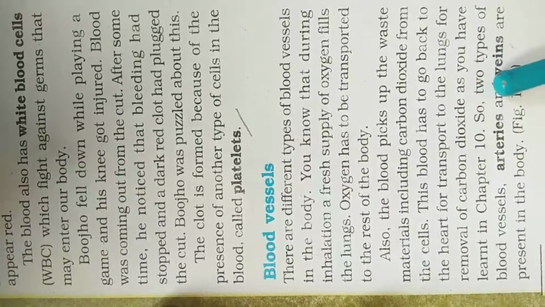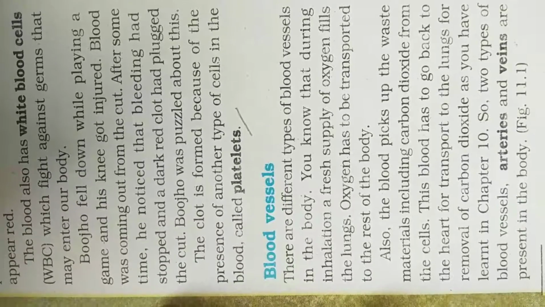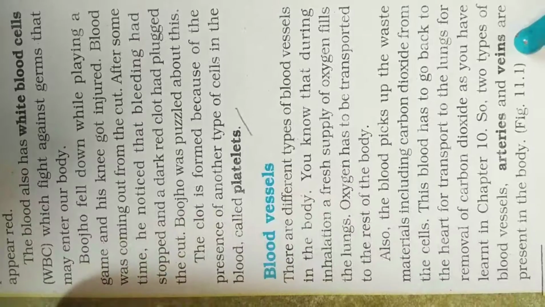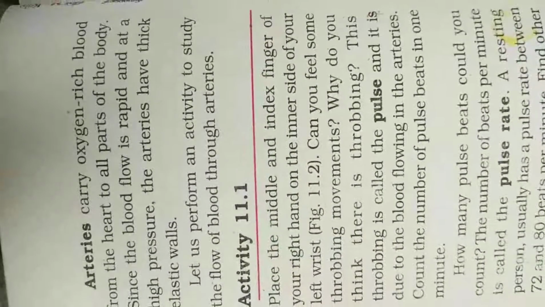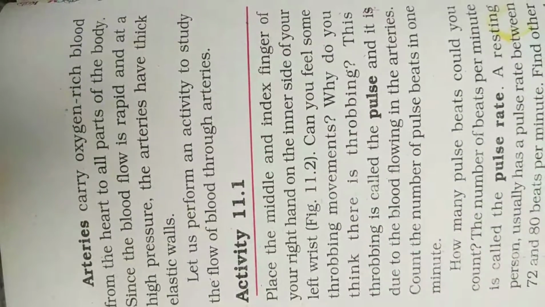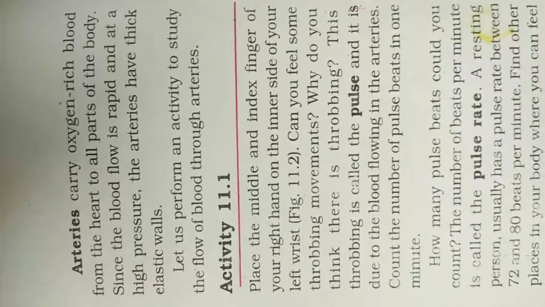Okay. So two types of blood vessels are there. How many types of blood vessels? There are two types. One is called arteries and another is called veins. So these two blood vessels, arteries and veins, carry the blood and transport materials like oxygen and other things to the various parts of the body. How they do that, we will see.